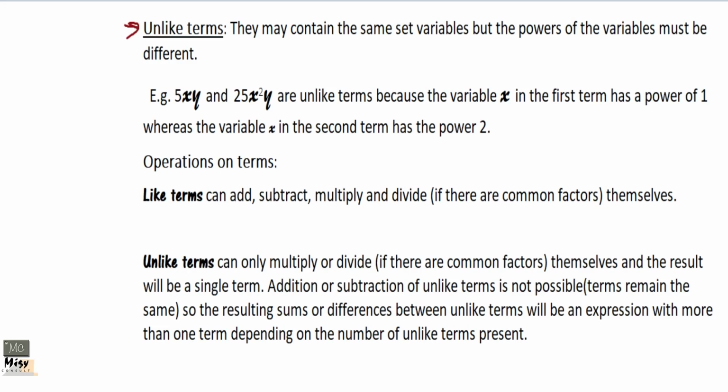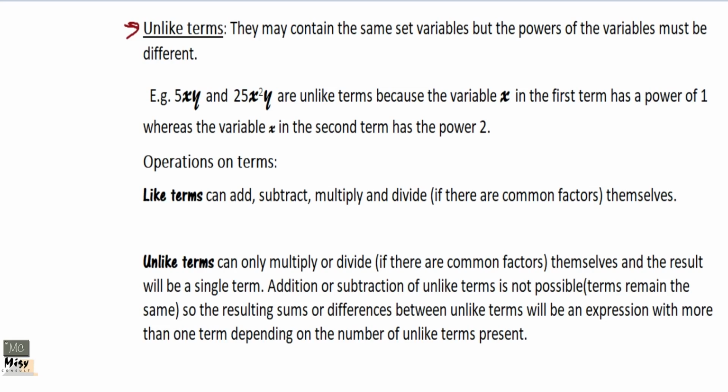So two conditions must be met for them to be like terms. The first condition is they must contain the same variables on each term, and also each variable must carry the same exponent, otherwise they are unlike terms.